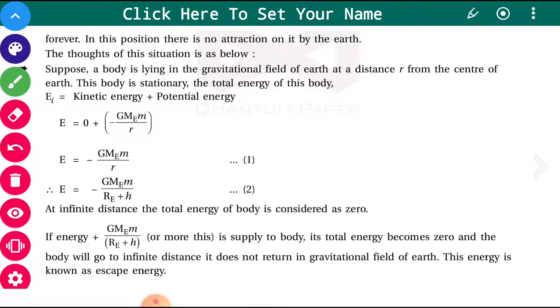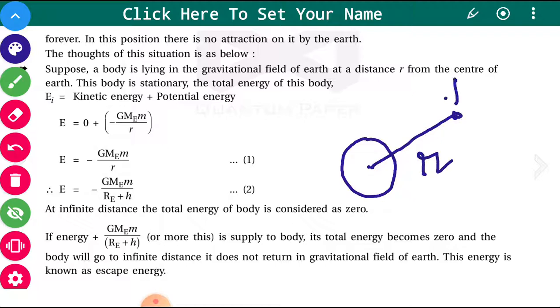The thought behind this situation is like this. Suppose a body is lying in the gravitational field of the earth at a distance r from the center of the earth. So we have, say, one object which is away by a distance r from the center of the earth. The object is lying somewhere here and this is the earth. This body is stationary, and the total energy of this body is in the form of gravitational potential energy, and that gravitational potential energy is negative because it is the binding energy.